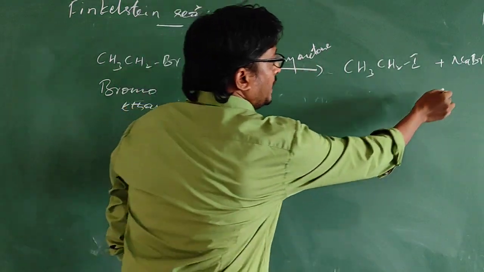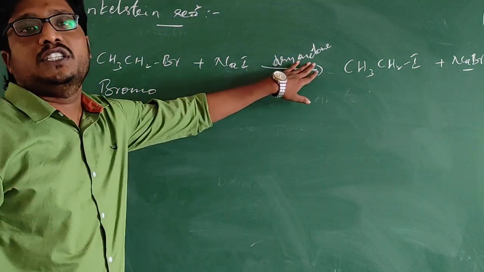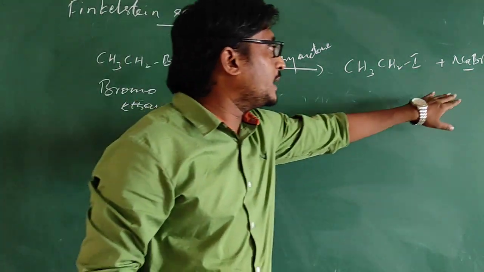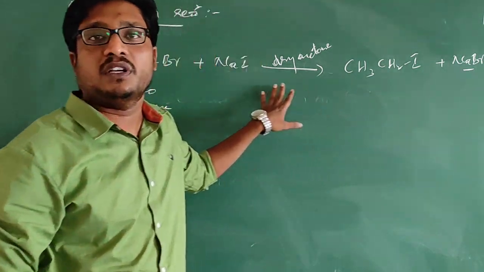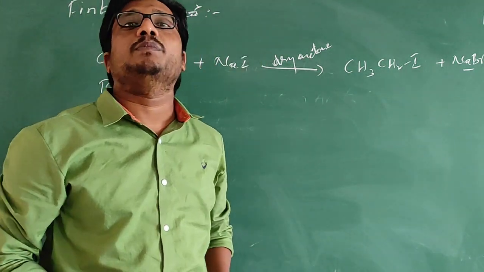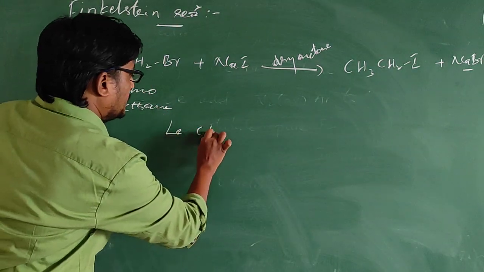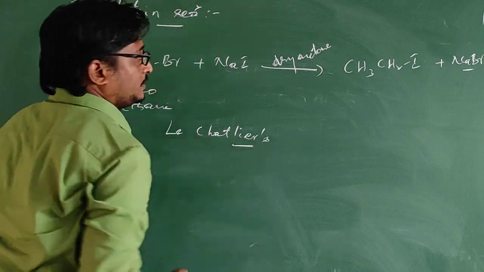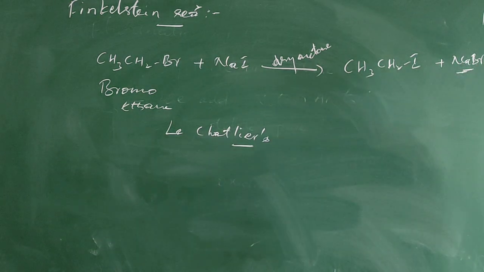See, the sodium bromide which got produced in this reaction will be insoluble in the acetone which we are taking, so that it gets precipitated out. So according to Le Chatelier's principle, since there is decrease in the amount of product on the right hand side, the reaction will proceed in the forward direction.